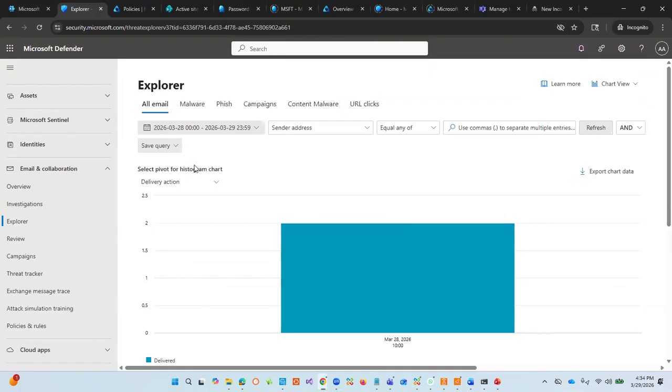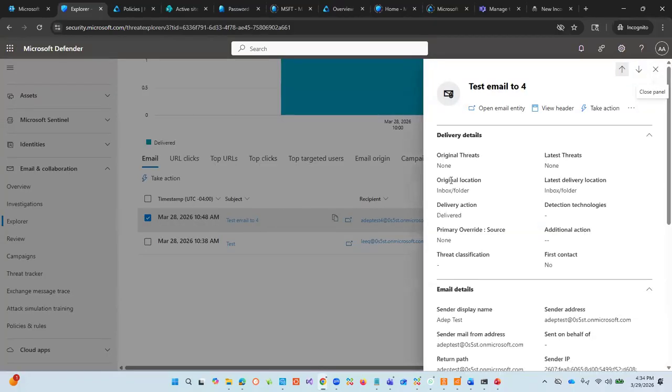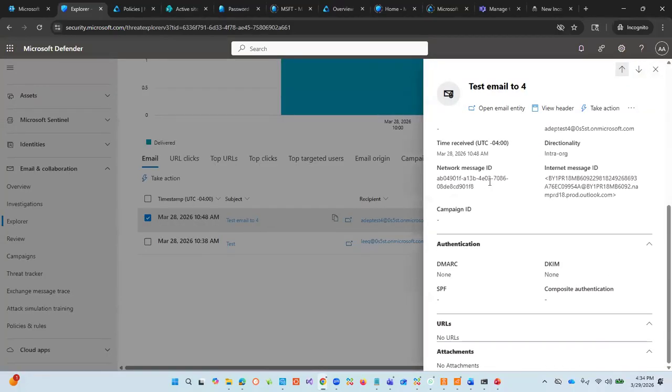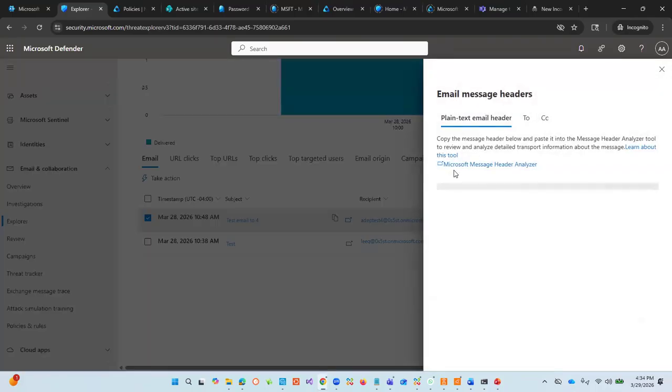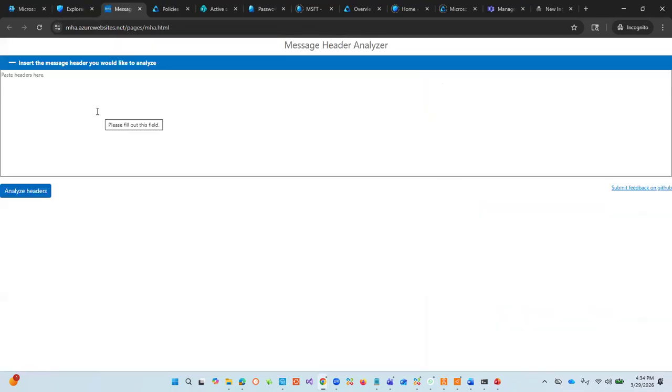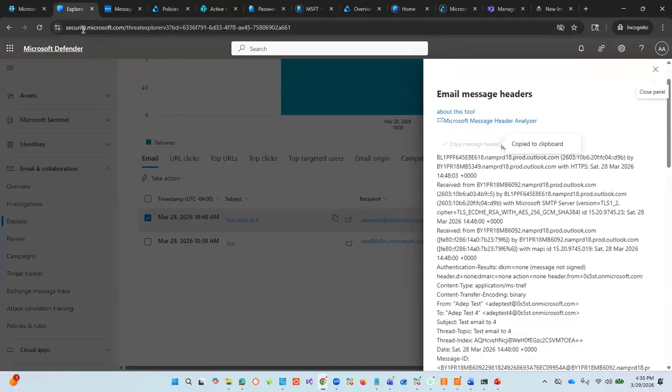I think we did something like this last time, where we can make sure that people are testing within the environment, and then we can look at exactly what the test part is. We can look at so many things, whether it's DKIM or DMARC configurations, and then we can view the header of the mail. We can view it from the Microsoft Analyzer directly, and we can copy this and analyze it directly.